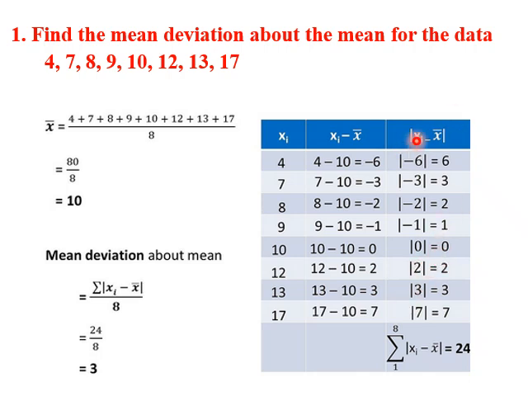Next we add the absolute values of x minus x bar. We add all these numbers and denote it by sigma. So the mean deviation is sigma of absolute x minus x bar divided by n, which is 8 here. So this sigma is 24. 24 divided by 8 is 3. So the mean deviation about mean is 3.